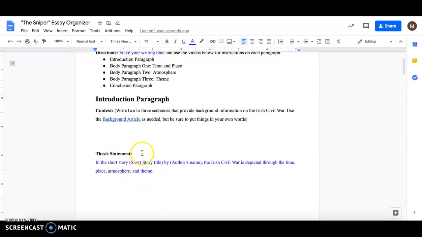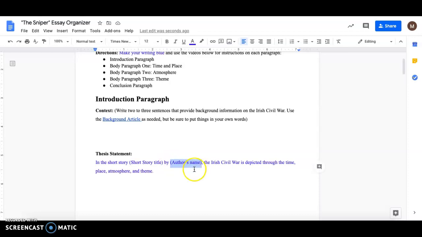Then you will have your thesis statement. So in the short story, put in the short story title and make sure you do the appropriate punctuation for that title. Remember, it's a short story. So punctuate appropriately. It's either italics or in quotes, so you should know which one it is. So in the short story, The Sniper, by, and then find that author's name. I'm not going to tell you, so you have to do a little work here, but look back at the